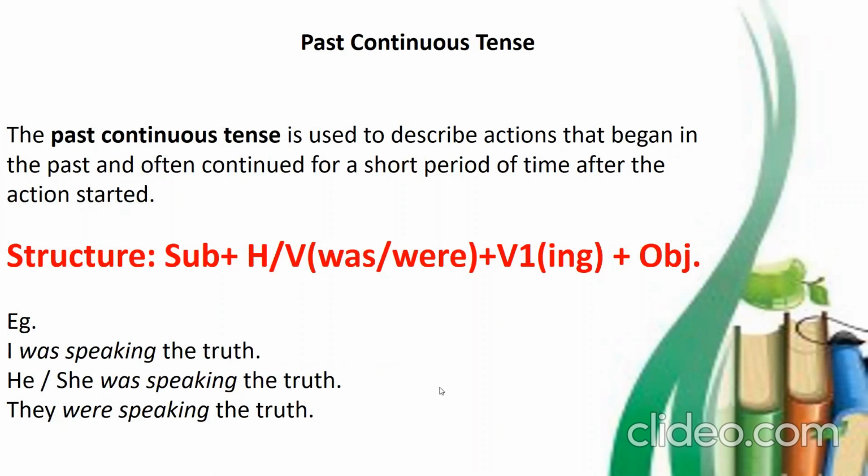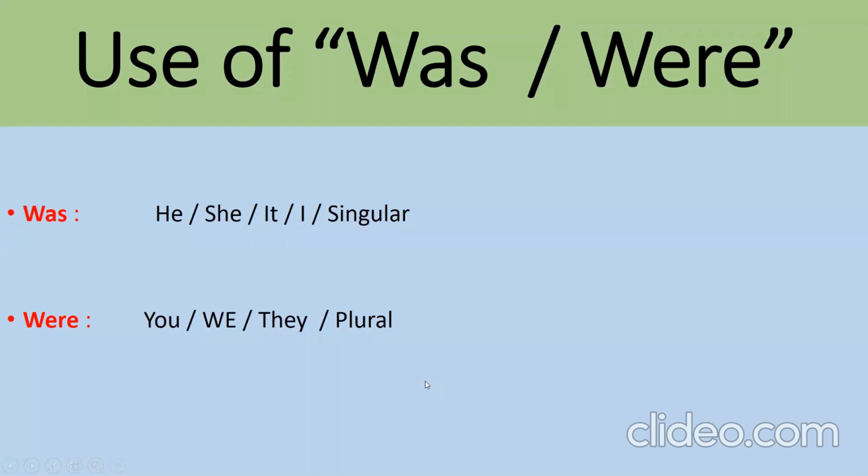So I'm going to tell you when you have to use was and were. So here is the use of was and were. Was is used when you have he, she, it, I, or singular in the subject. When you have he, she, it, I, or singular in the subject, you use was in the helping verb. And when you have you, we, they, or plural in the subject, you use were. So we have only two helping verbs in past continuous tense, and they are was and were.